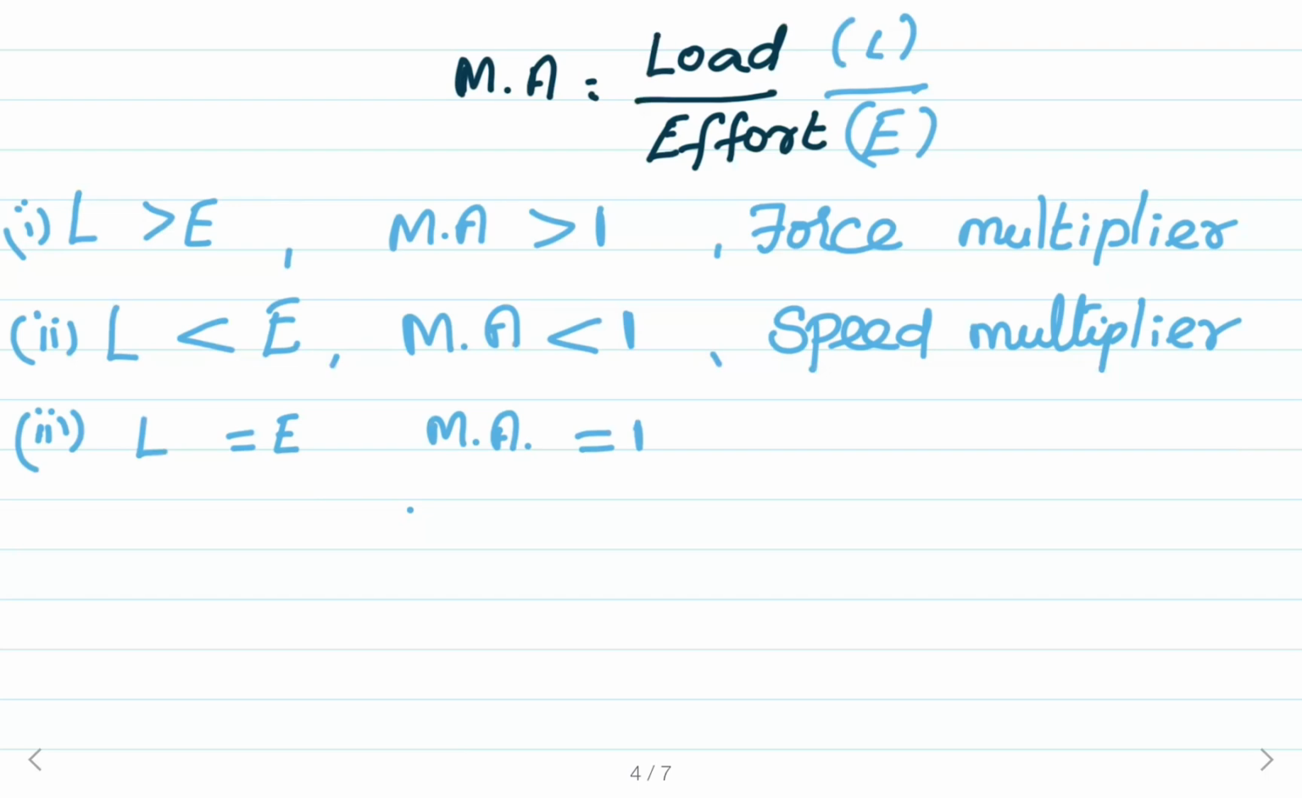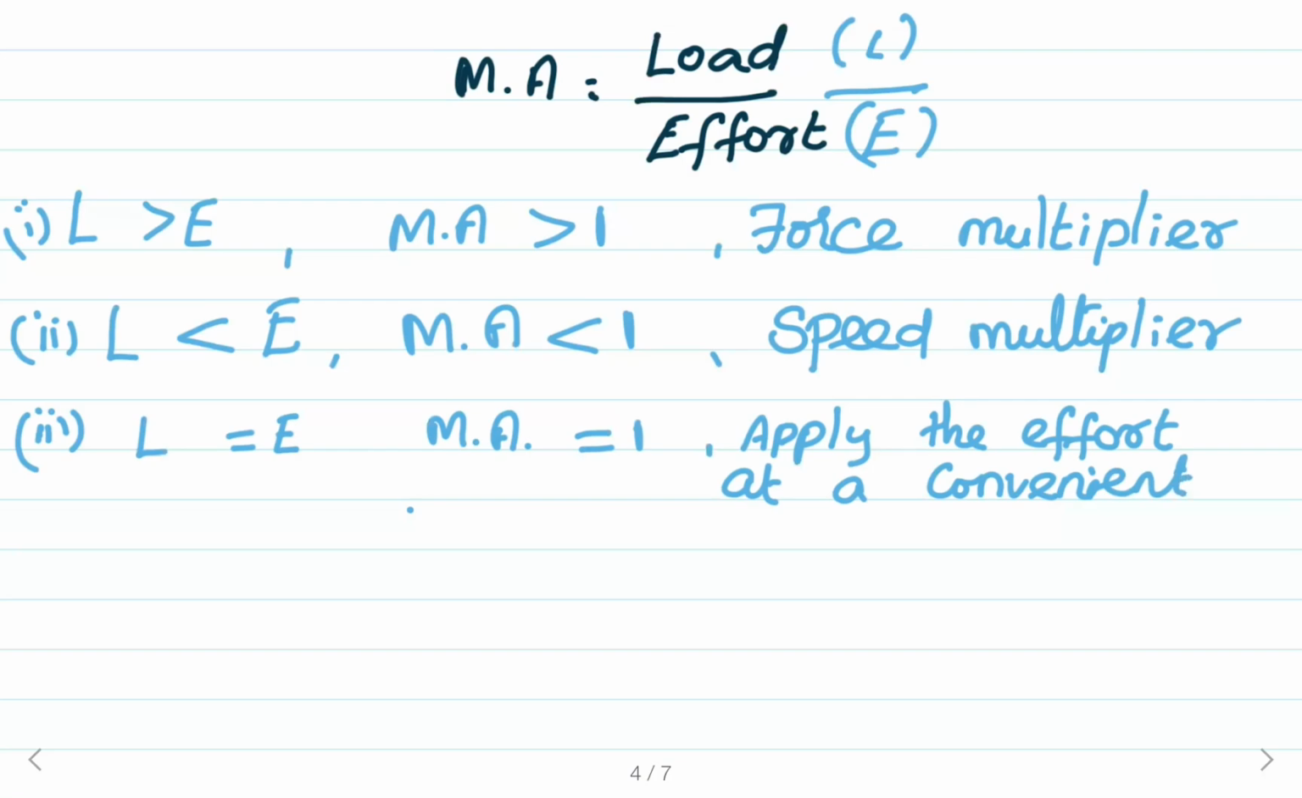In this case, the machine can be used to apply the effort at a convenient point or in a convenient direction. So, when the mechanical advantage of the machine is equal to 1, the machine can be used to apply the effort at a convenient point or in a convenient direction. For this, the load overcome by the machine will be equal to the effort applied on the machine.